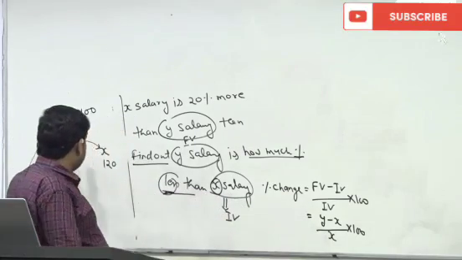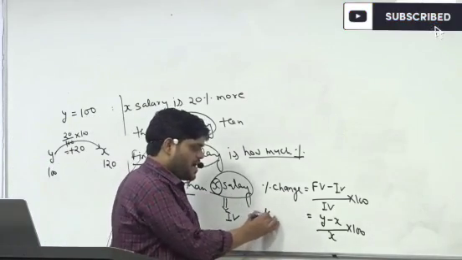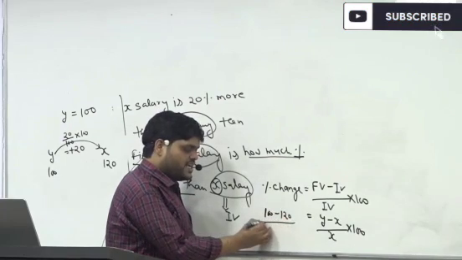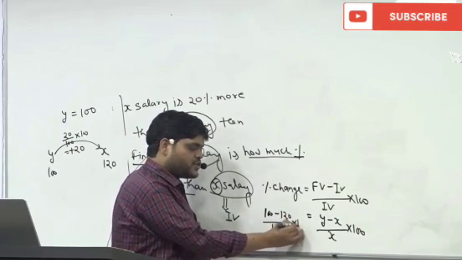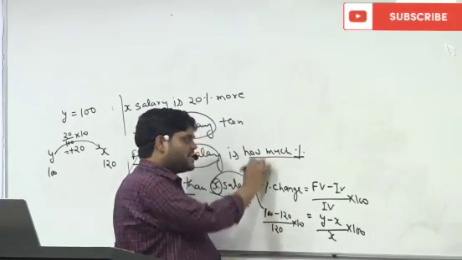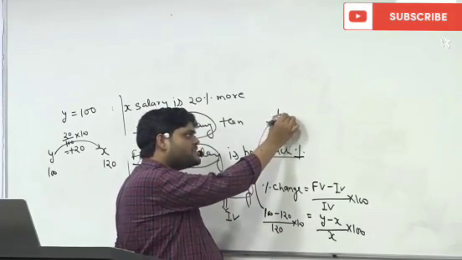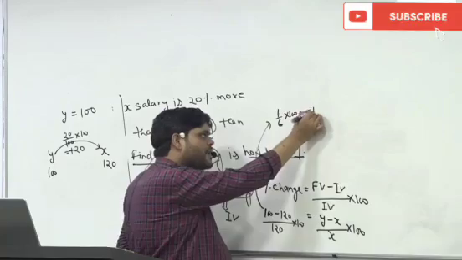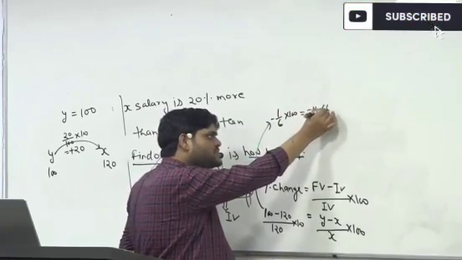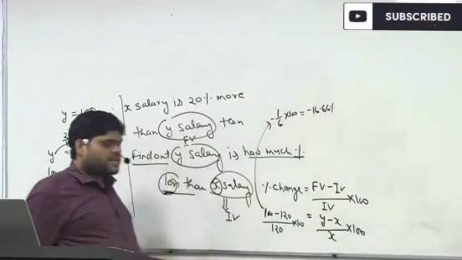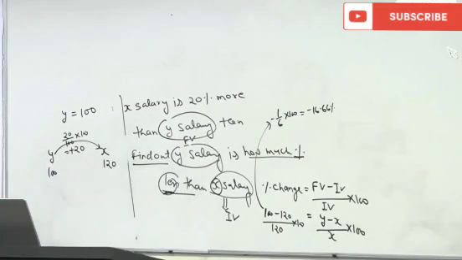Y value is equal to 100, X value is equal to 120. So (100 minus 120) upon 120 into 100. When you solve this, it will come as minus 1 by 6 into 100, that means minus 16.66%.